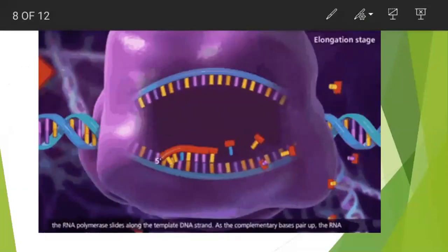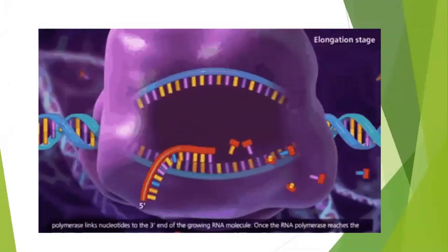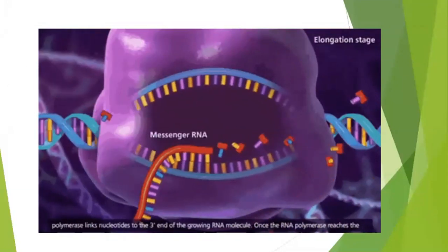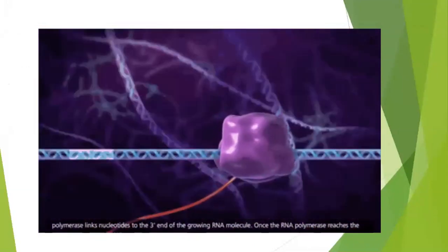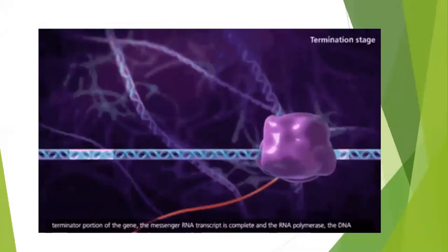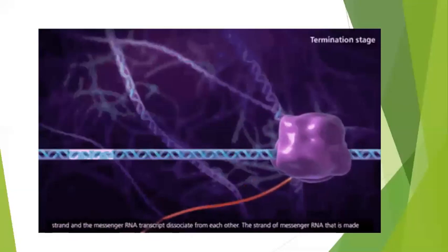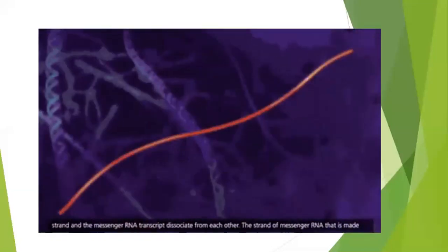We have a small animation which will show what is happening in the production of mRNA via transcription. As you can see, this is the complementary base produced, and the red color thing is the messenger RNA. As you can see, it is continuously being produced by one of the strands of the DNA. And ultimately there will be the production of a complete mRNA. So this red color is the complete mRNA being produced.